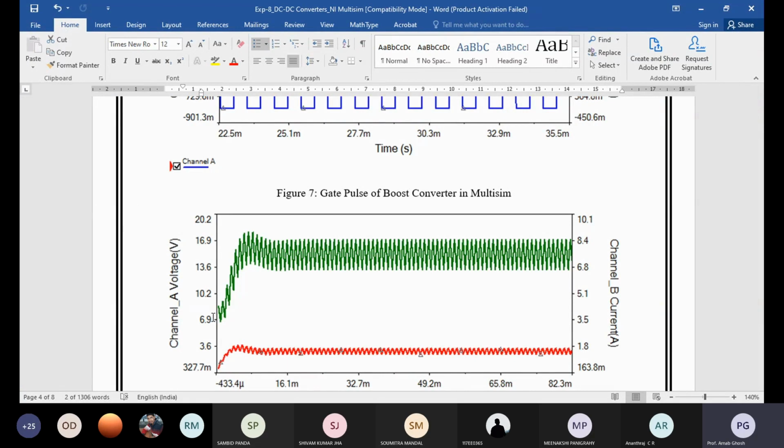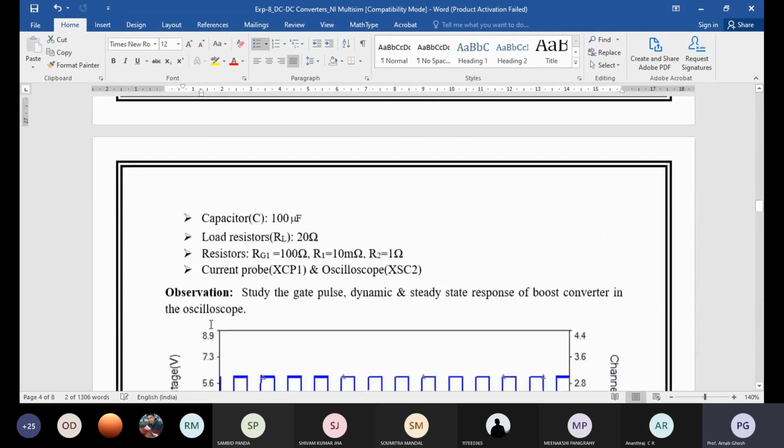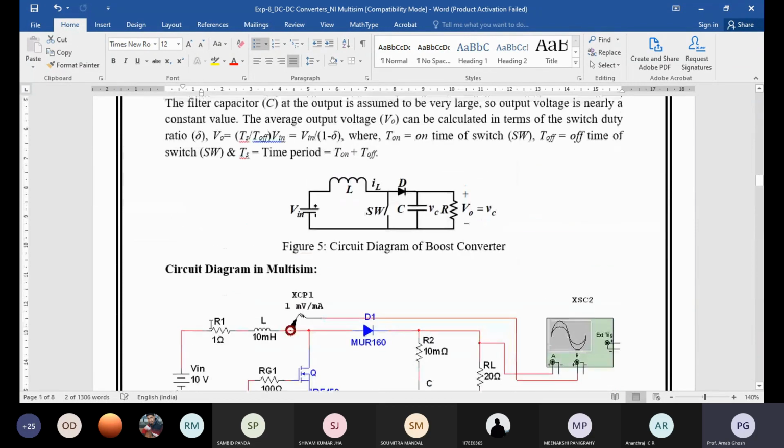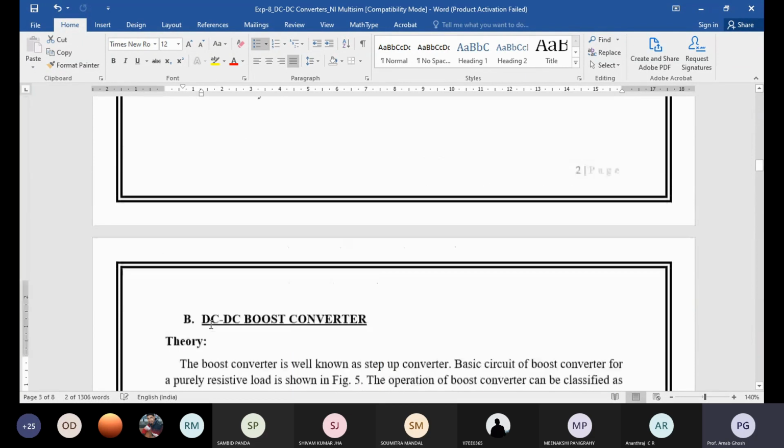I think you can understand, in case of boost converter it happened. That's why you can see initially there is some dipping here. That dipping is not observed in case of buck converter. Directly it is coming, there is no dipping. But in case of boost converter, the dipping is there, an initial delay with some undershooting. That is called dipping, and it is happening due to the non-minimum phase problem. So in case of boost converter, you can observe the dynamic response.